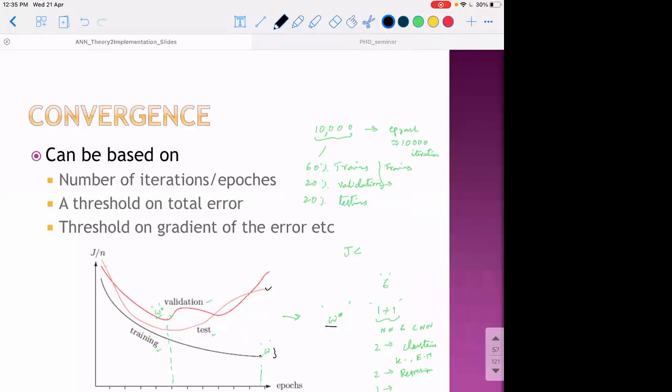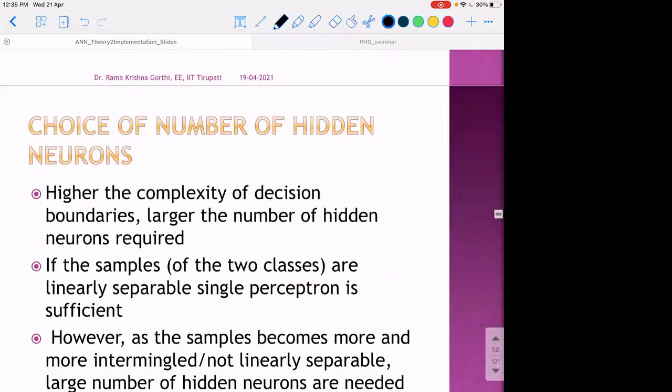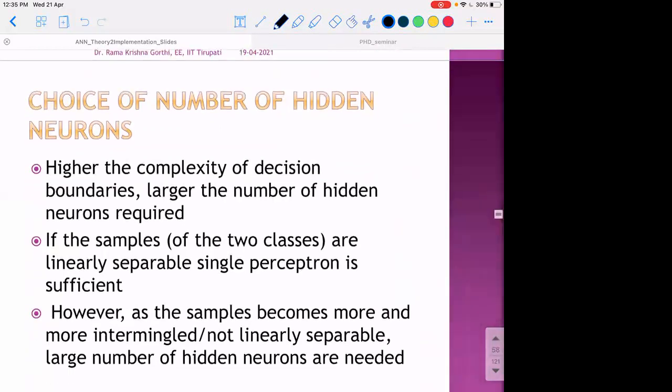A few other aspects of training concern how we design a neural network. As we discussed earlier, the number of input neurons is equal to the number of features in the data set, and the number of output neurons is decided by the number of classes in the data set, while the number of hidden neurons is decided by the complexity of the decision boundary we would like to come up with. Each neuron adds a nonlinearity because it has a nonlinear activation function.